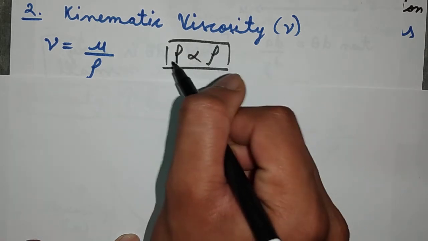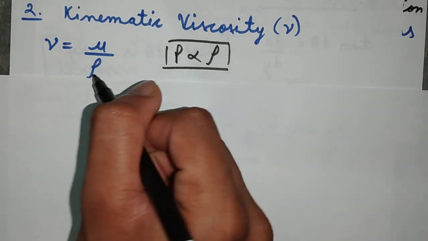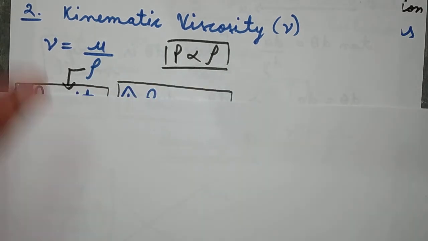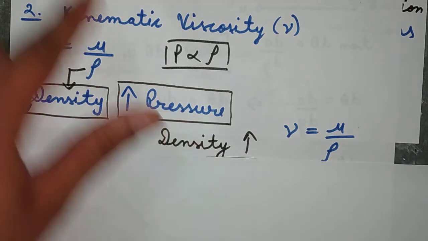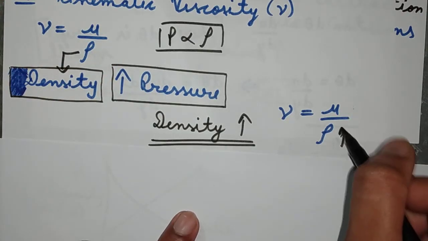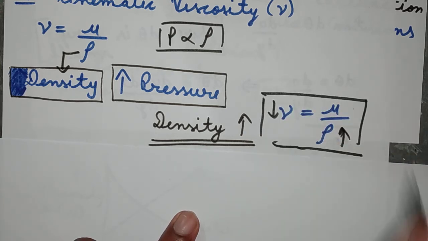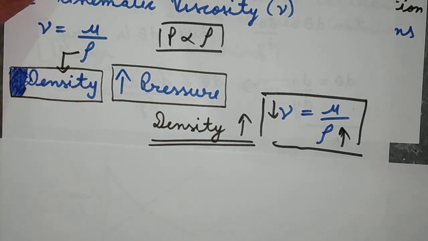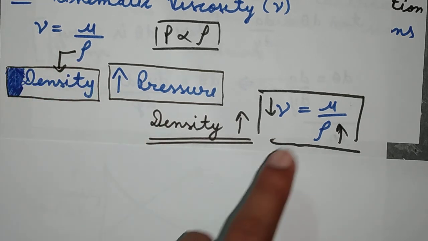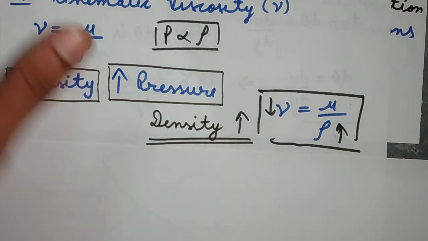So as the pressure increases, density rho will also increase, and as the density increases, it will result in the decrement of the kinematic viscosity. So pressure has an effect in the case of kinematic viscosity. As the pressure increases, density increases, which in turn affects the kinematic viscosity and results in its decrement.